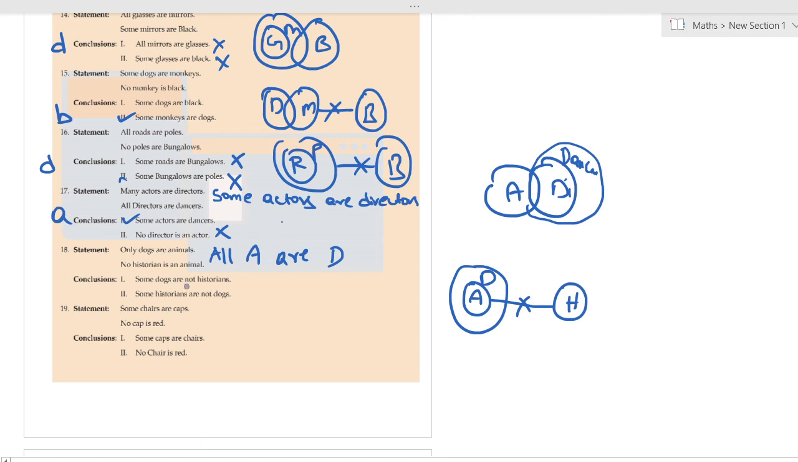You might ask me, sir, in the answer it is negative. Yeah, here in the question also it is negative, no? No historian. So a negative has come in the question. We can conclude this. See, some of the dogs are animals, which are not historians. So can we say some of the dogs are not historians? Yes, some dogs are not historians. This is correct.